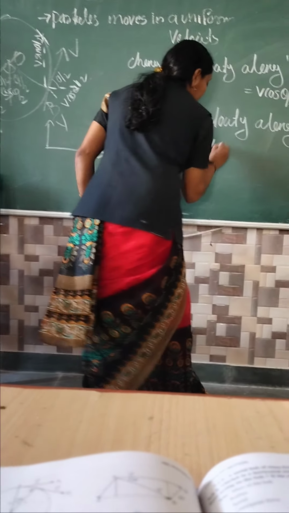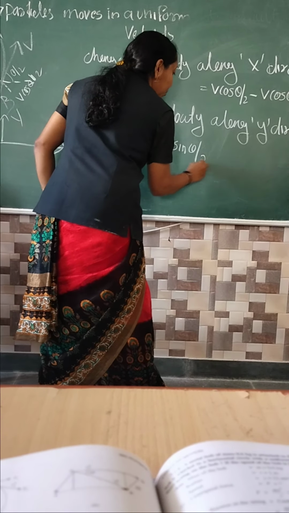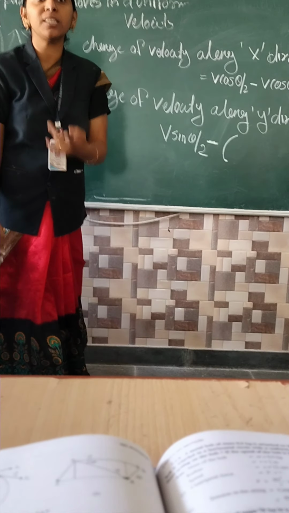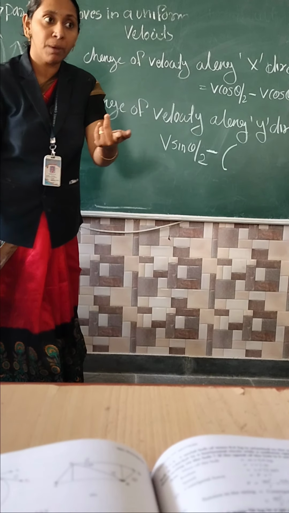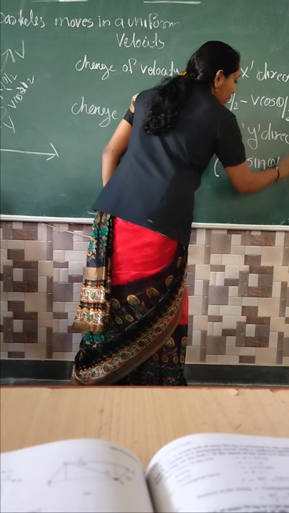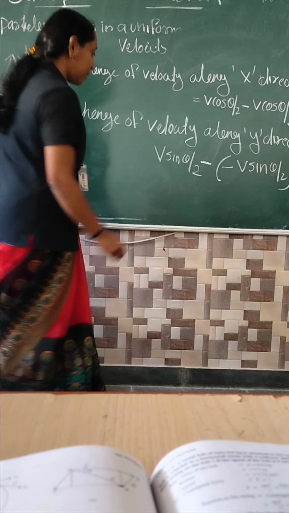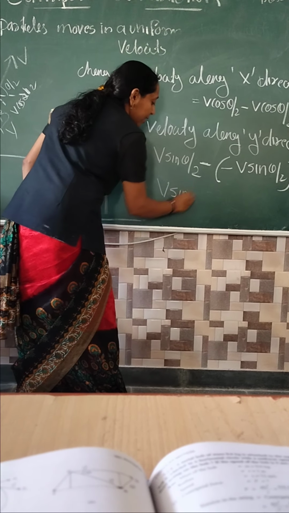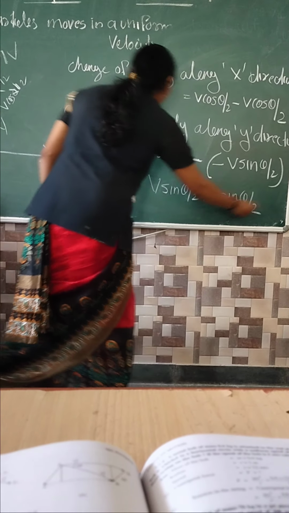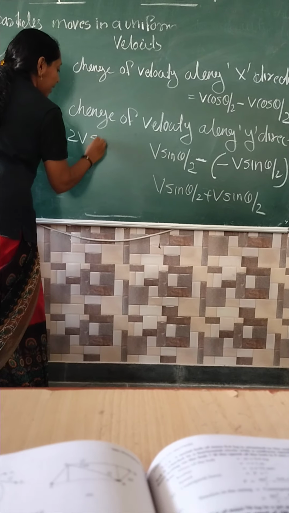V sin theta by 2 minus. The other one is in the opposite direction, right? So to account for the opposite direction, we need another minus. So minus V sin theta by 2. Minus of minus is plus. So V sin theta by 2 plus V sin theta by 2. The answer is 2V sin theta by 2.